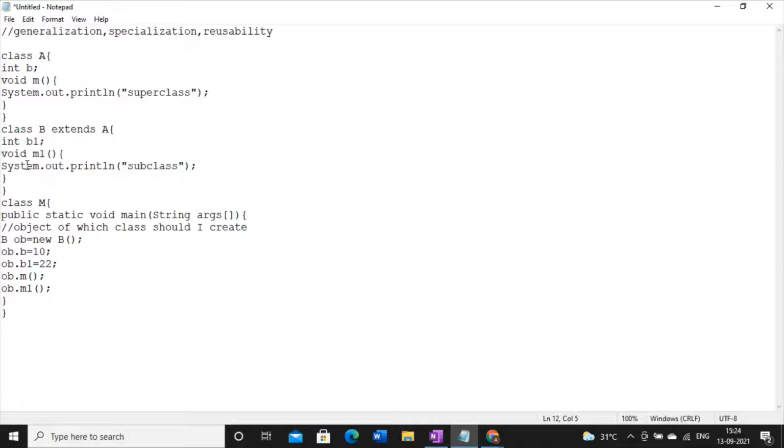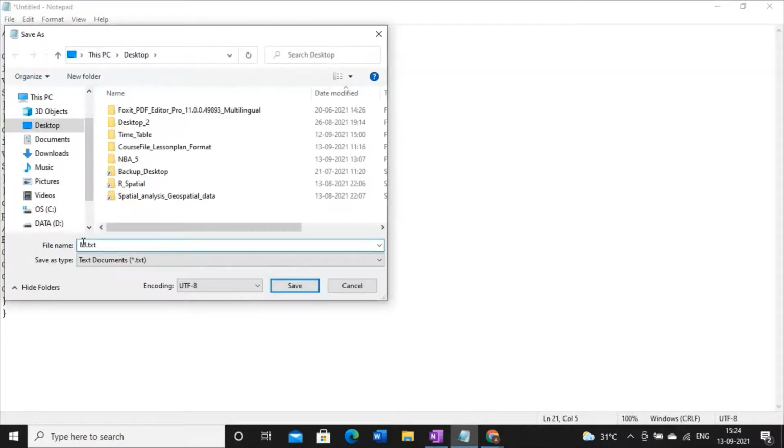So the first conclusion is that creating the object of the subclass is enough. By using this object, I can access everything. So this is the first conclusion. Now I will save this file. The name of the main class is aim.